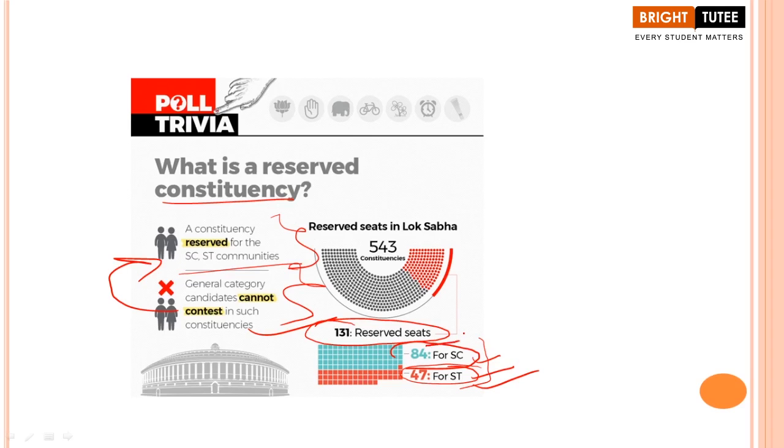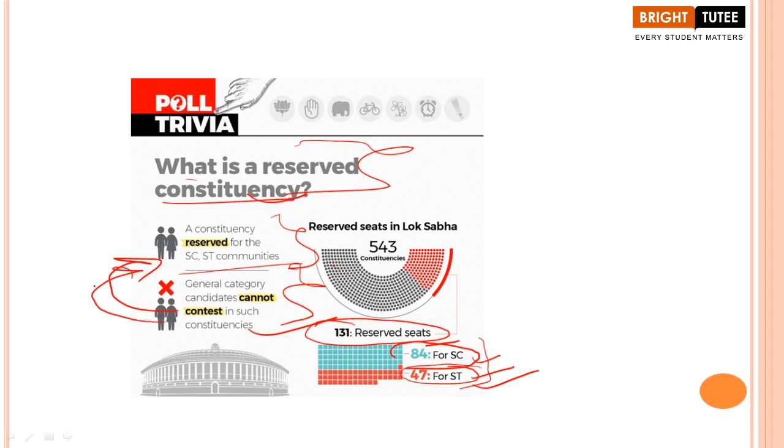Now, do you think that this is a fair way of contesting elections? Do you think that reservation is a good thing or a bad thing? Reserved constituency, the whole concept: is it good or is it bad? What do you think? I want you to ponder your thoughts here on this topic. Now, students, think about the advantages. Because when we are talking about reserved constituencies, some might think that it is unfair for the people belonging to the general category, because they cannot contest elections from these reserved constituencies. There might be a thought on this.